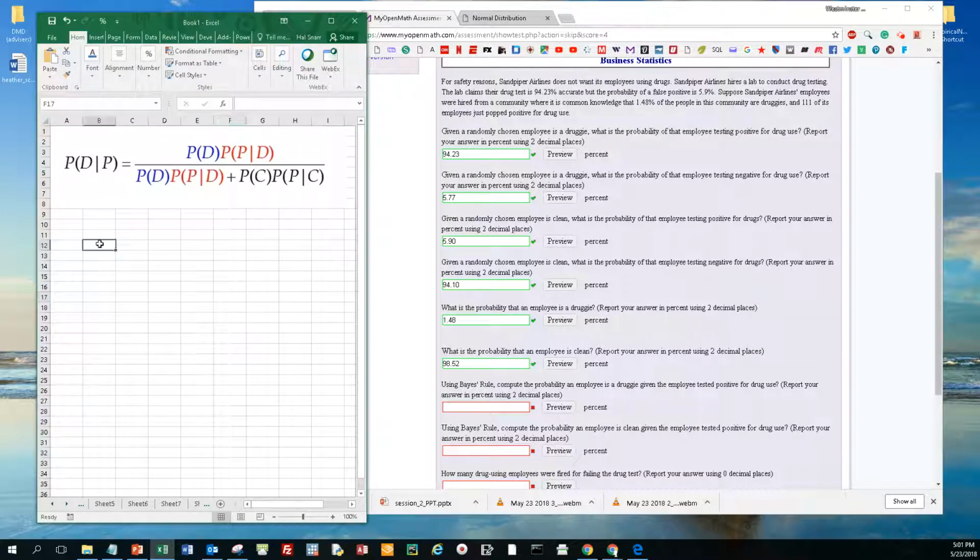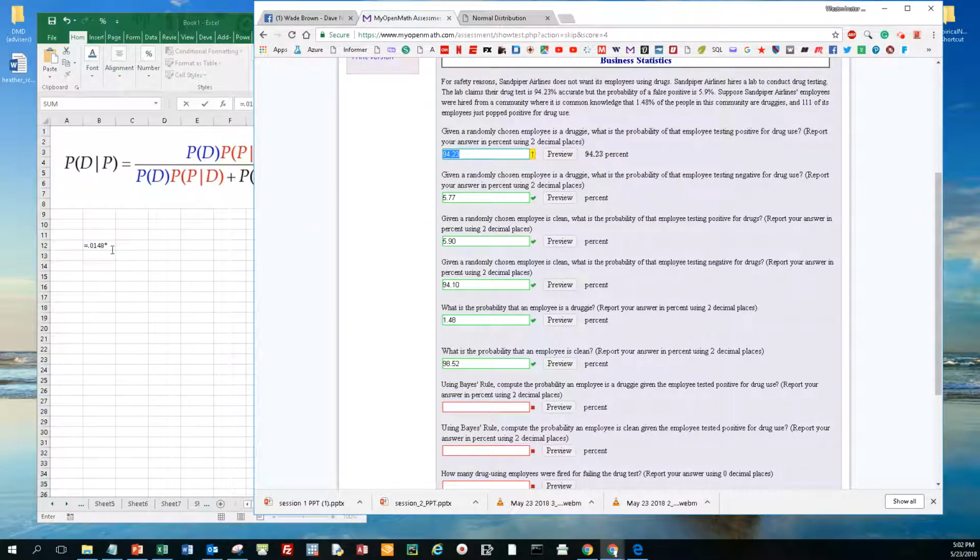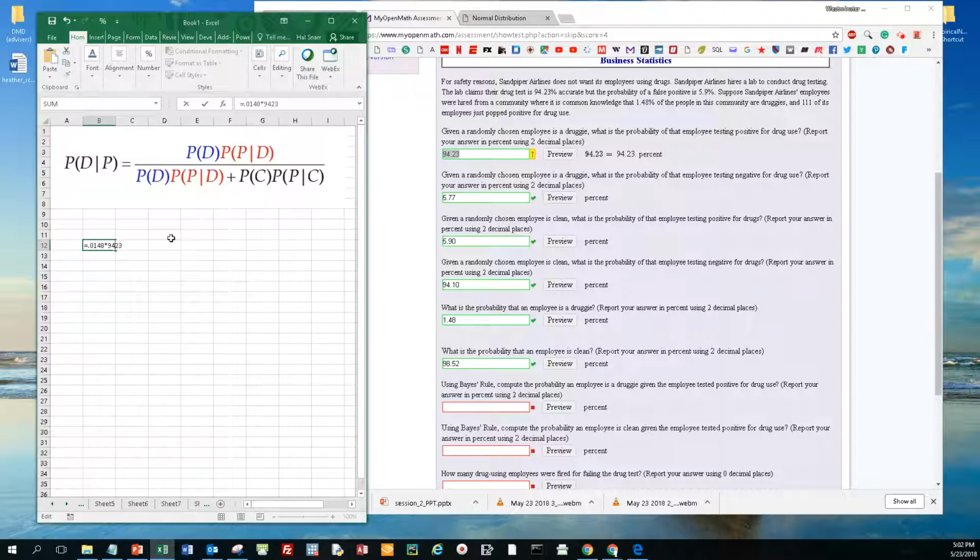So we're going to first calculate the numerator. The numerator is the probability of being a druggie, which is 0.0148. We divide the 1.48% by 100 to give us the decimal version of it. We're going to multiply that by the probability of testing positive given you're a druggie. So given you're a druggie, what's the probability of testing positive? 94.23. Again, we're going to change this to a decimal, not a percent. And that's the numerator. Notice that this value here is this value here.